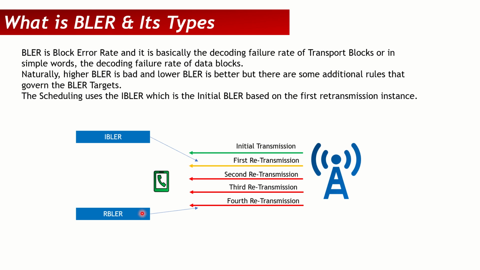That means that if this is 10%, this might even be 30 or 40%. So this one should be very low. Ideally, if this is 10%, this should be less than 1%. So that is usually how it works out. Now this is the basics about IBLER and RBLER, and all our scheduling algorithms actually work on the IBLER. So moving forward, IBLER is what we will discuss.